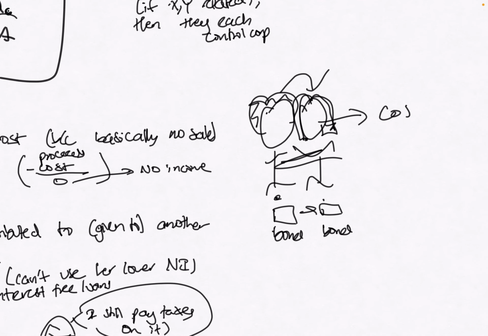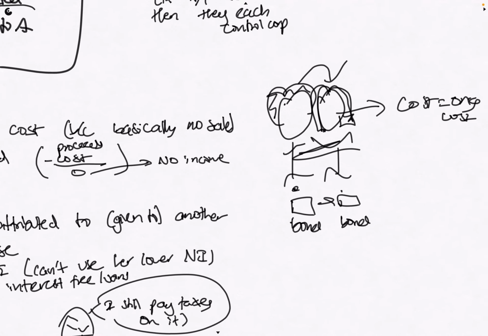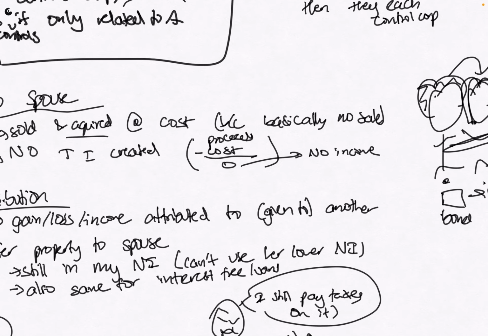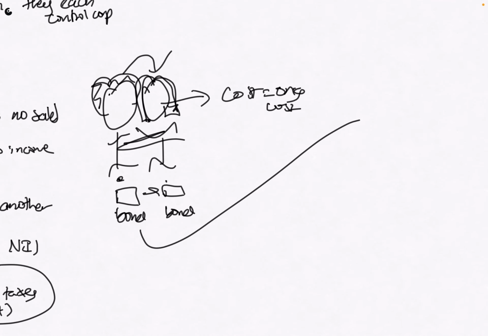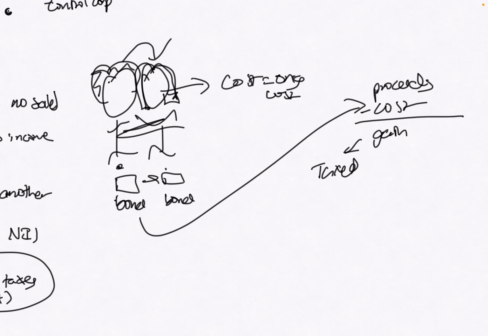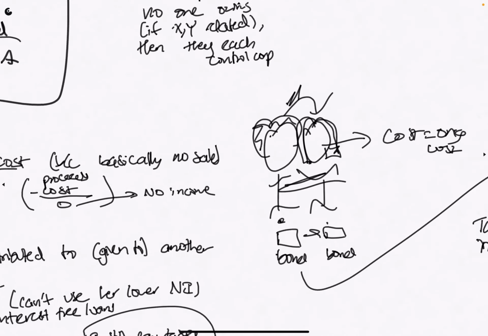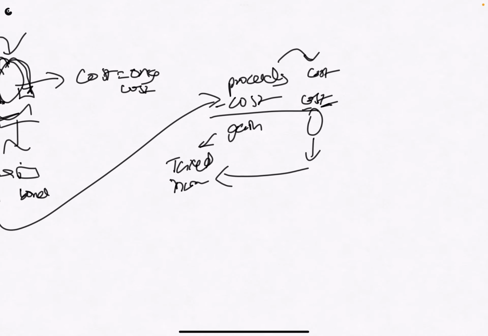So for her, the cost would just be the original cost. There's no fair market increase or price that we have to recognize, because basically we are saying that there's no sale. My proceeds less my cost equals my gain, and this is the thing that's going to be taxed. My proceeds are my cost, because in this case we're assuming it is sold and acquired at cost, since it's not an actual sale. So I have no gain, so no taxable income.